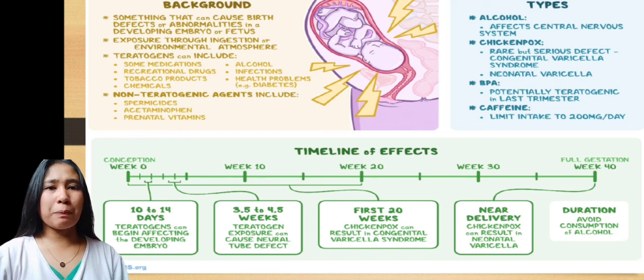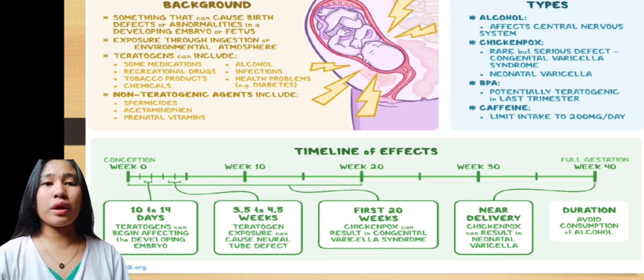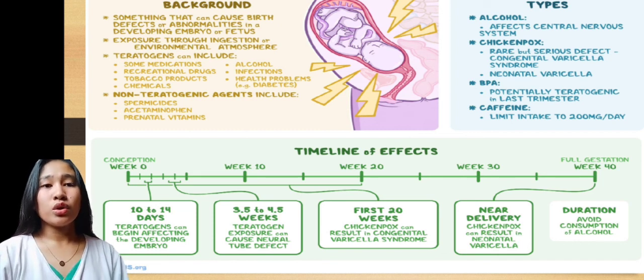If consumed during pregnancy, caffeine can cross the placenta and can have similar effects on the developing fetus's blood pressure and heart rate. The current recommendation for caffeine consumption during pregnancy suggests limiting daily intake to 200 milligrams.